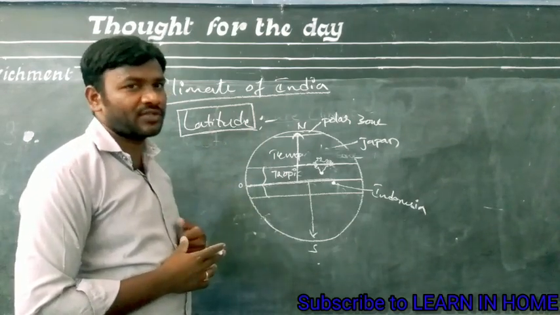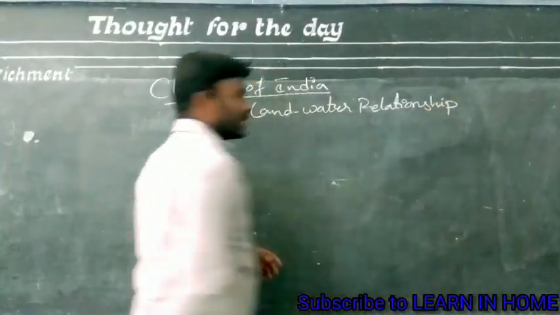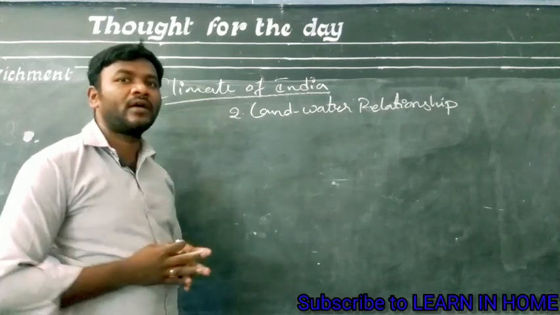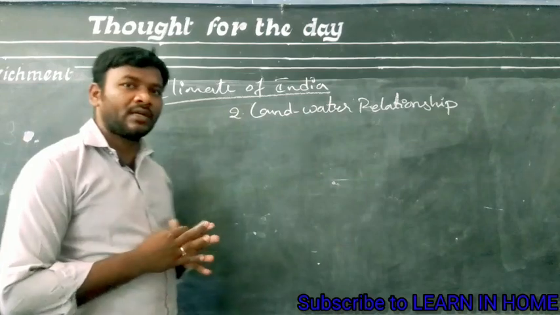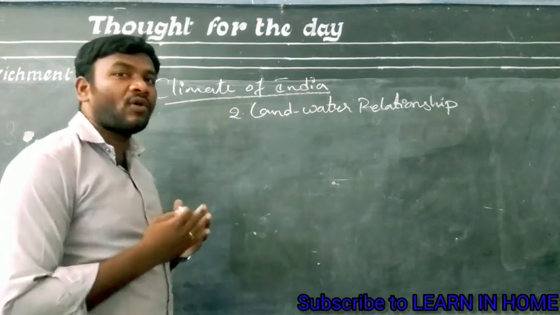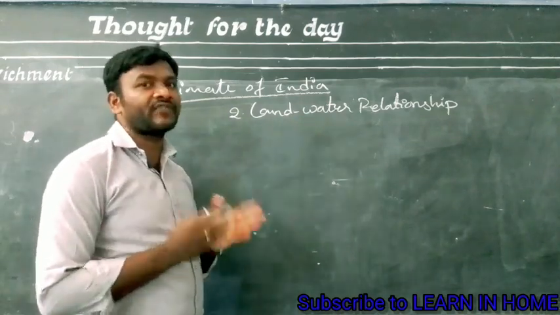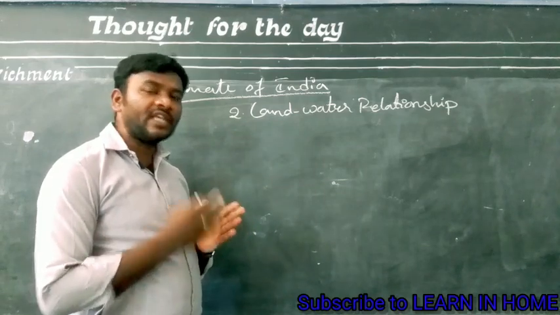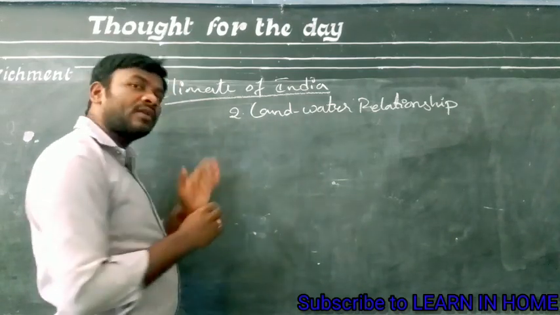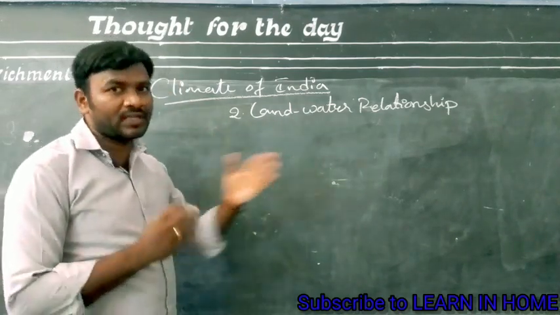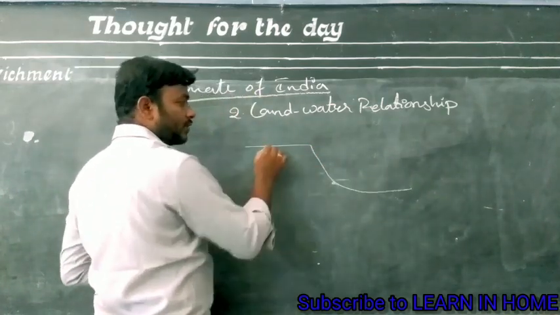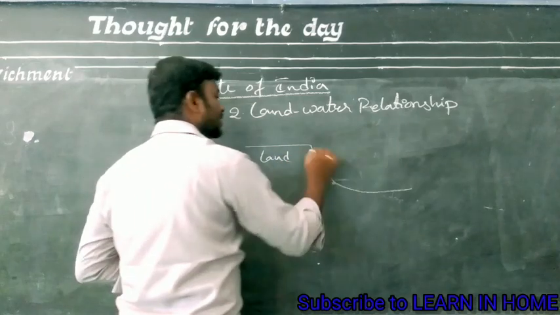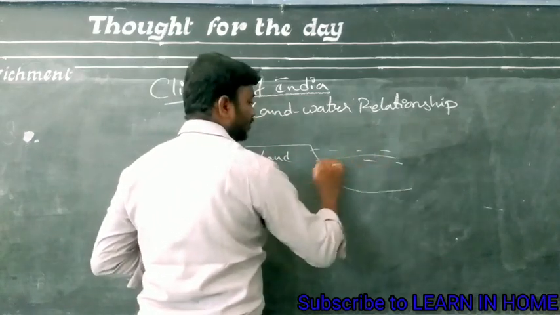Let us move to the second factor. Second factor, land and water relationship. Already we know that the heating of land and water is different, even though the sun's rays fall on the land and the water in the same way. Observe here, this is land and these are water bodies. This is land and this is completely a water body.